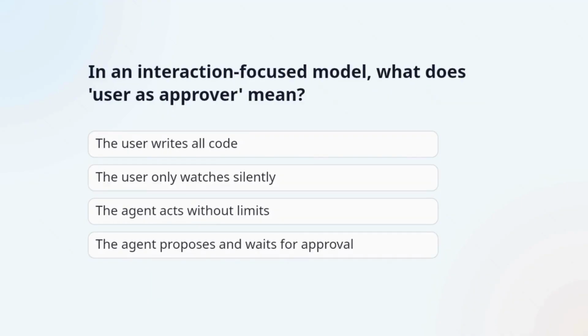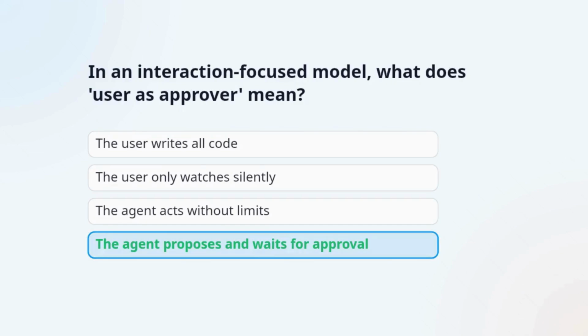Question 3. In an interaction-focused model, what does user as approver mean? The correct answer is the agent proposes and waits for approval. This level places the human in a yes or no oversight role before execution proceeds.